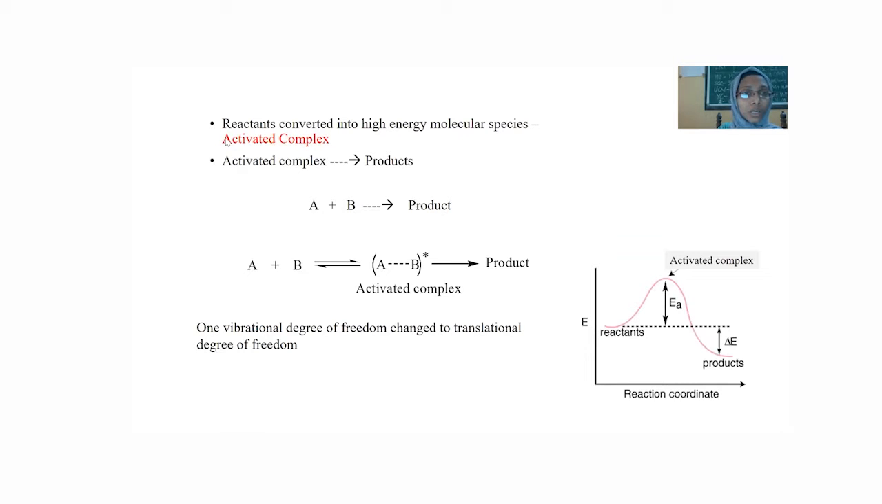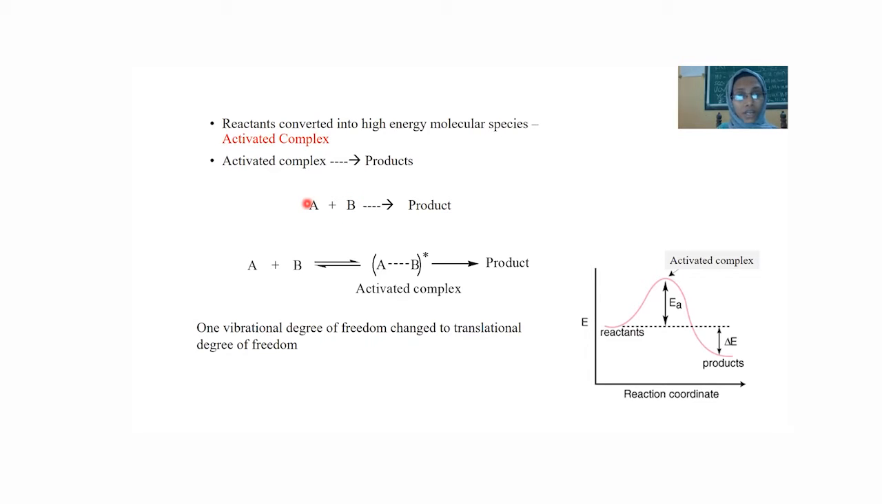According to the activated complex theory, the reactants are first converted into a high energy molecular species known as the activated complex. That is, before going to the product, the reactant molecules combine to form a high energy molecular species. As it is high energy, it is unstable and it is converted into product, or it may come back to the reactant. It depends on the energy difference.